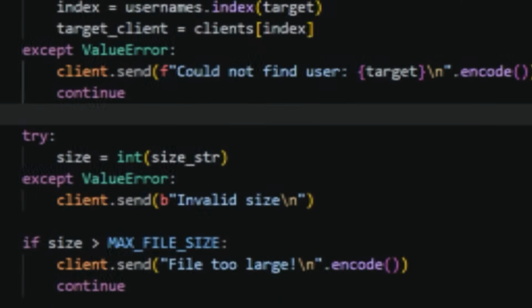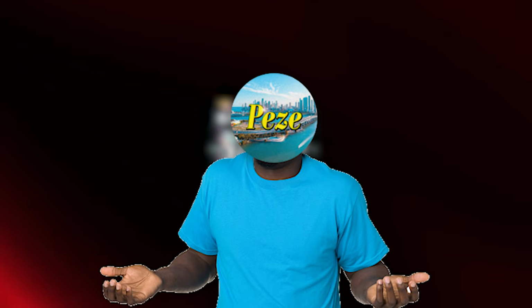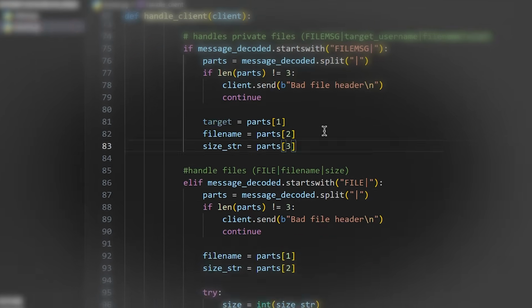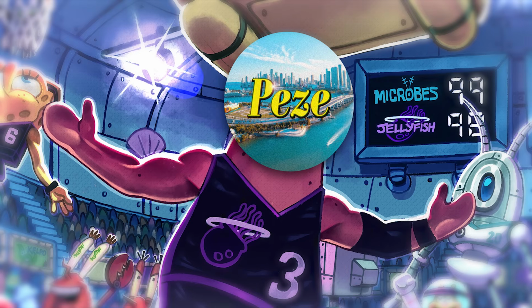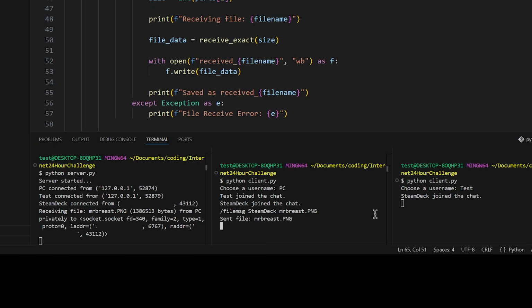I looked through all the code but couldn't find the reason why this would fail. I really didn't know what the problem was and just tried random stuff for what felt like an eternity to somehow fix it. And somehow I fixed it. And it was working perfectly. I actually have no idea what I did here, but hey, it's working. And now everything was finished and I lived happily ever after.